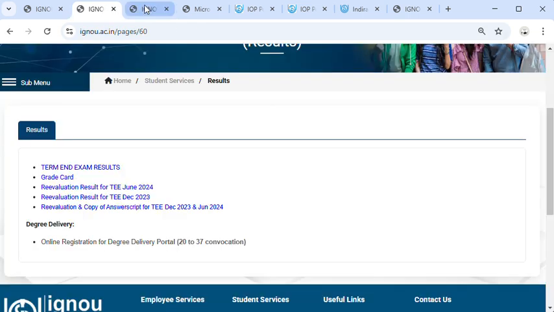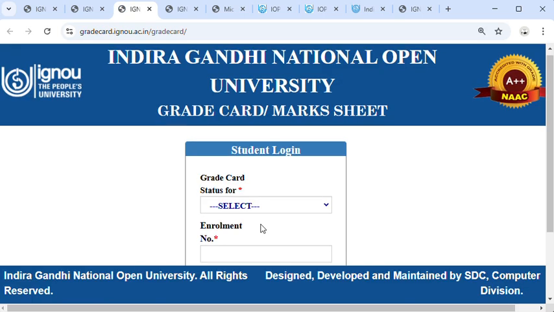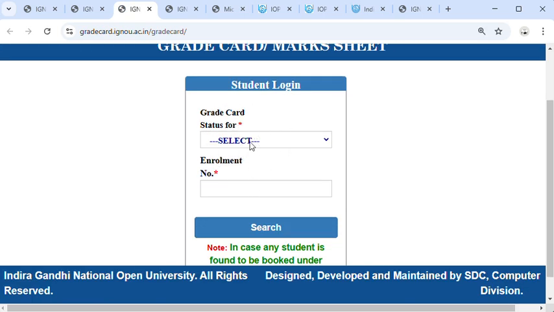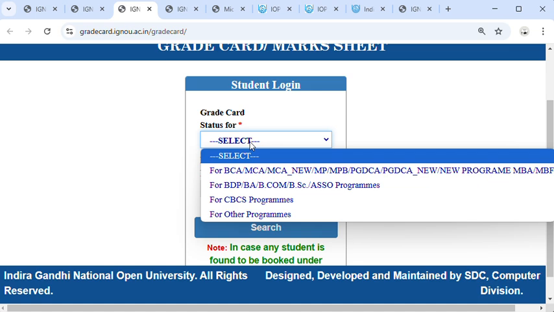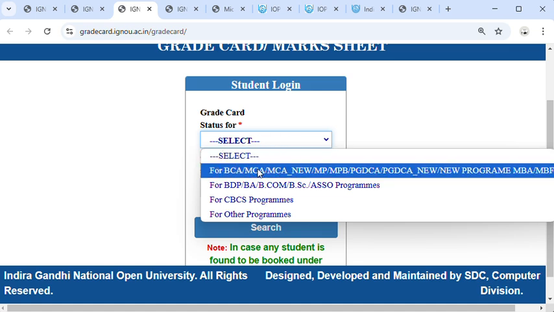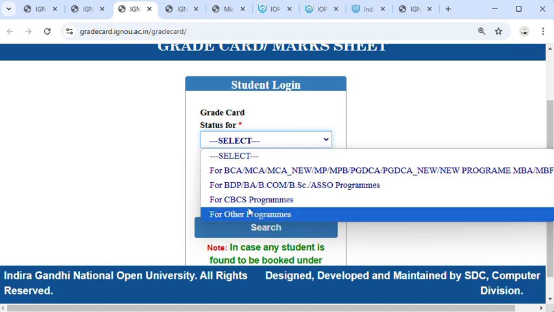Next, you can check your results on the grade card as a complete result, for example, assignment and theory papers. Friends, click on this grade card, select the program, for example, select your program in the list.